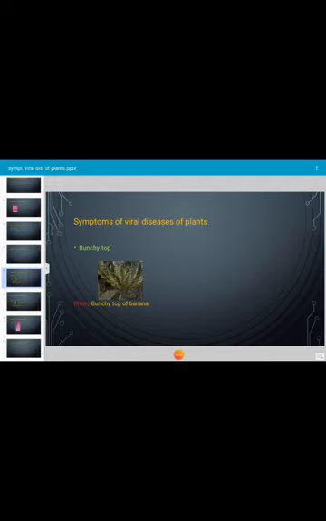Okay, next, the Tungro type of symptom. It is a characteristic symptom of Tungro disease of rice, and the symptom consists of discoloration of leaves. Vein clearing and formation of small rusty necrotic spots are common. Tungro disease of rice is very commonly observed and reported from different parts of the world.